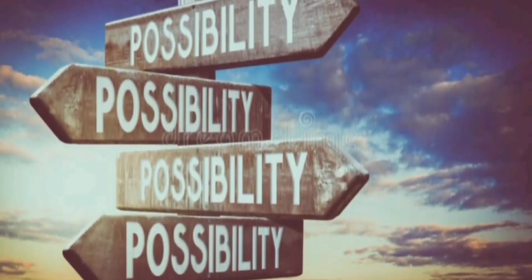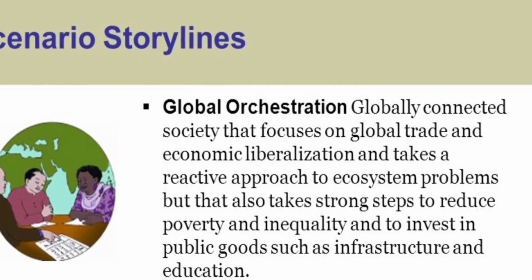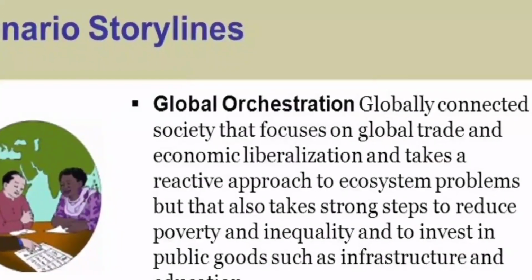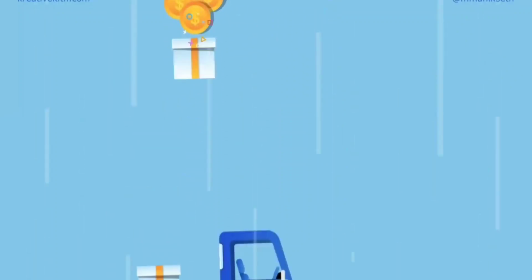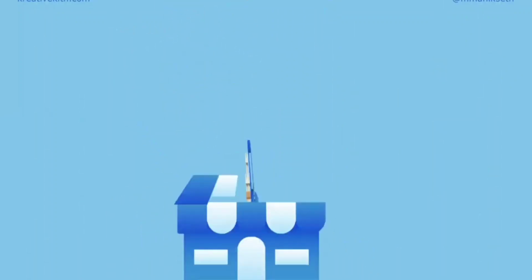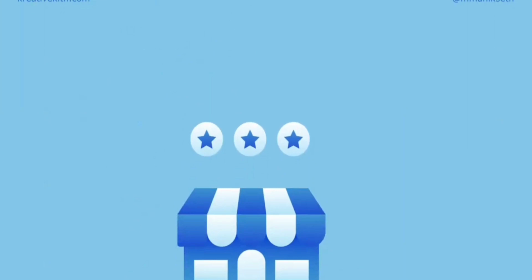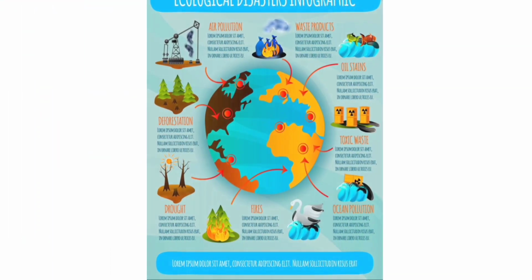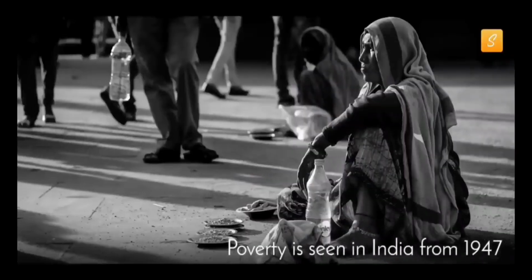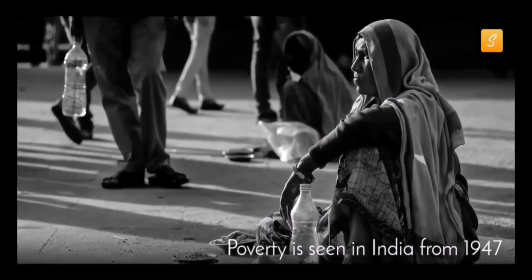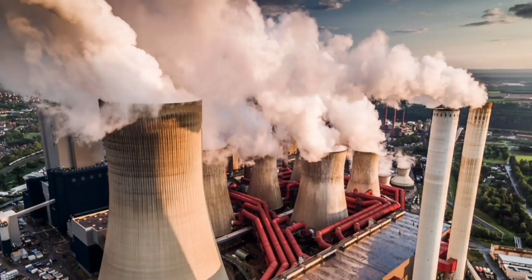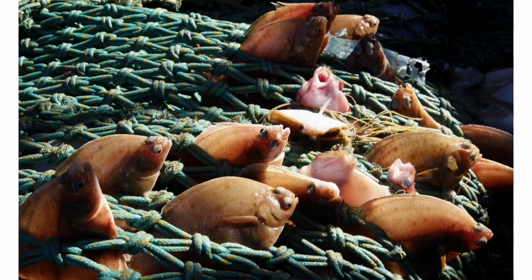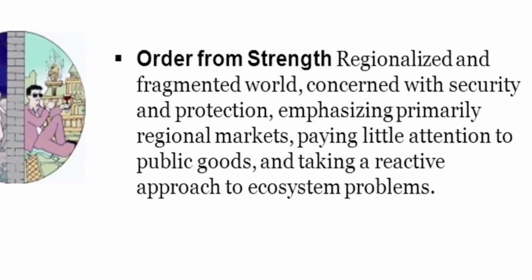Four possibilities. Global orchestration. The civilization shown in this scenario is interconnected on a worldwide scale. Priorities are commerce and economic liberalization, and it responds opportunistically to ecological issues. In this scenario, poverty is decreased but other environmental functions suffer. Global environmental issues such as greenhouse emissions and depletion of marine fish stocks are being addressed.